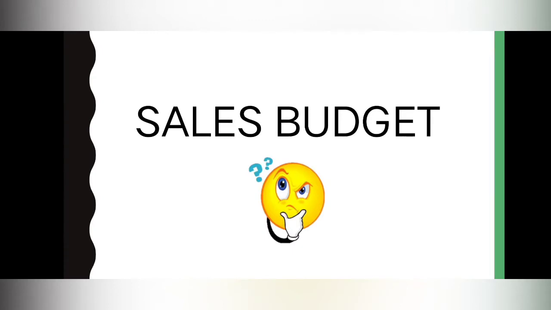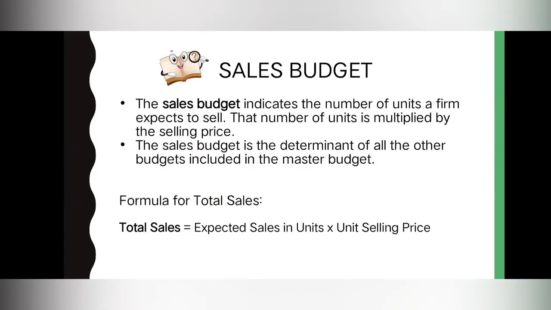So anong meron sa sales budget? The sales budget class indicates the number of units a firm expects to sell. And that number of units is multiplied by the selling price to get the total sales. So, nasa sales budget class, yung expected sales ni business. Yung gustong ma-achieve na sales ni business in the future.